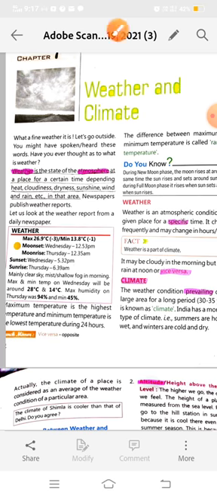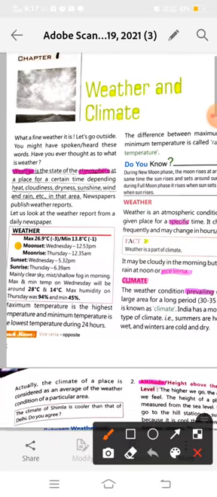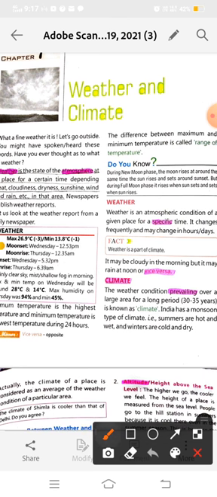You learned about weather and climate. See, what is called weather and what is called climate. What is weather? Weather is an atmospheric condition of a given place for a specific time. It means weather is a temporary condition of a place. It can change frequently.